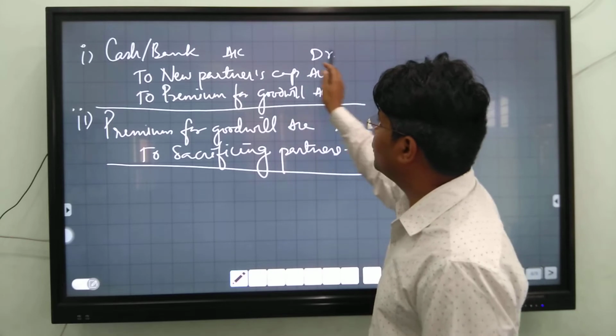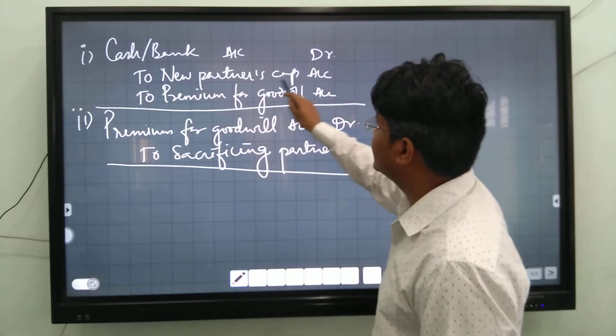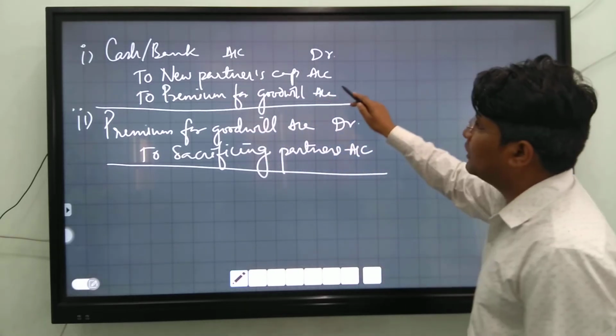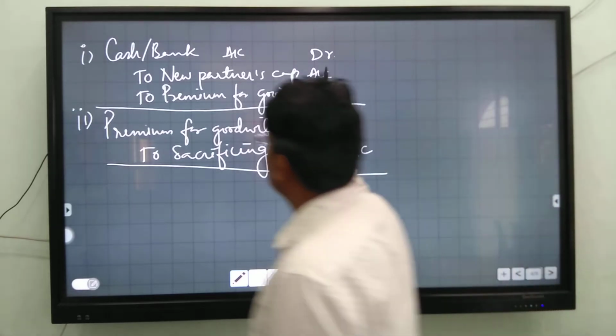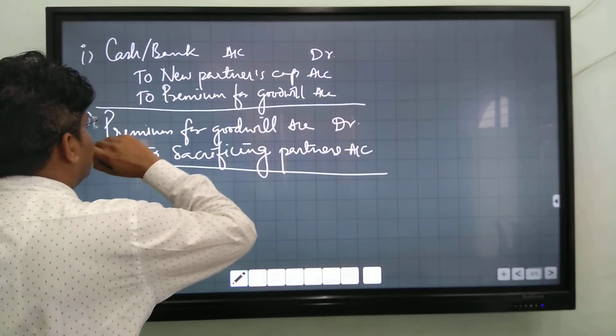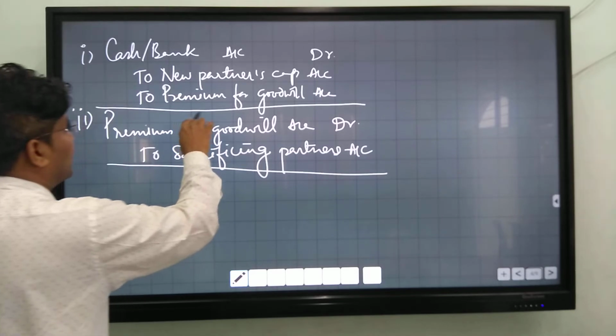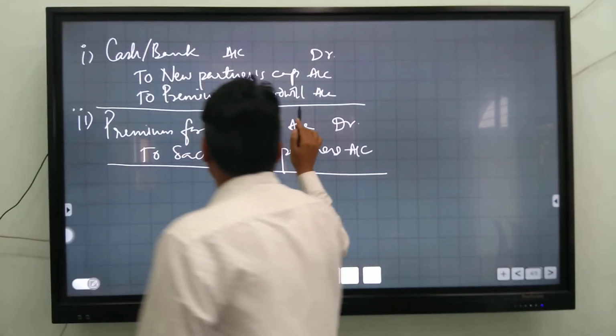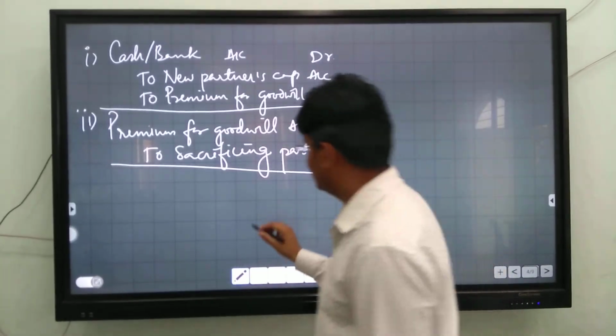First entry is cash or bank account debit to new partner's capital account. It is the amount which the new partner brings into the business. And second, premium for goodwill. It is the amount for his share of goodwill.